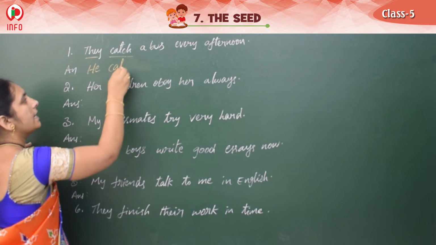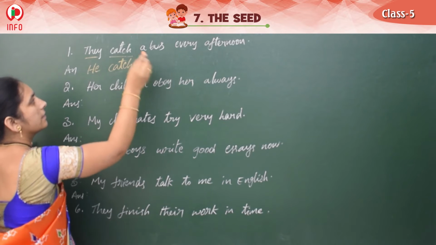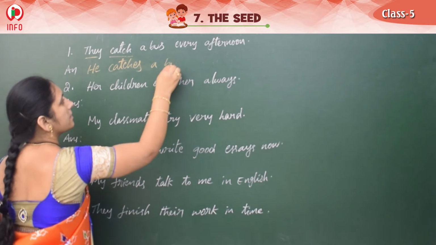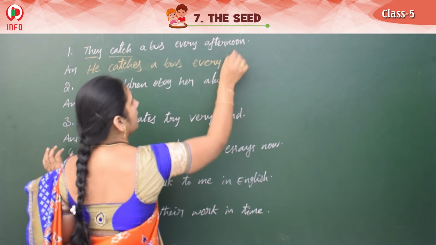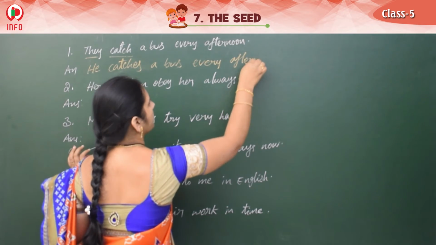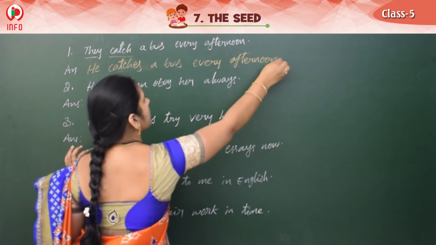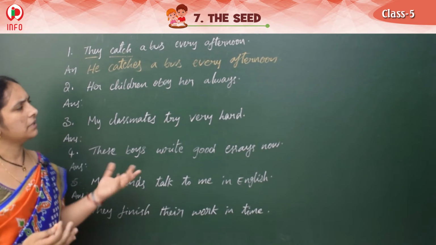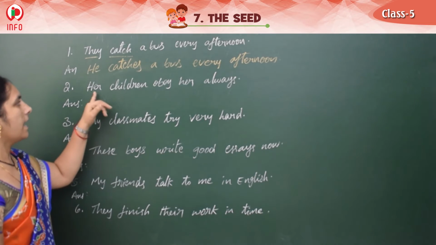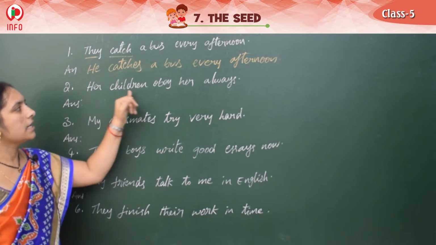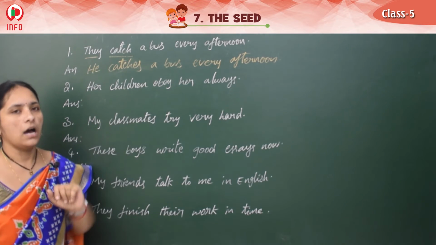Here, he catches a bus every afternoon. She catches a bus every afternoon. That is also we can write. No problem at all. No mistake at all. Okay. And next one you see, her children obey her always.